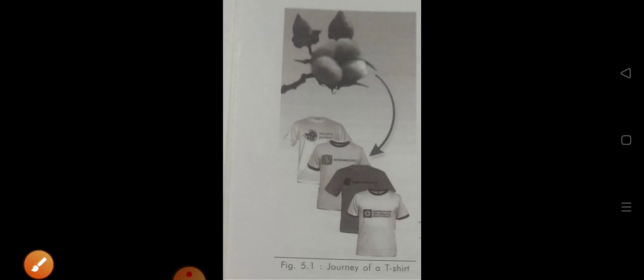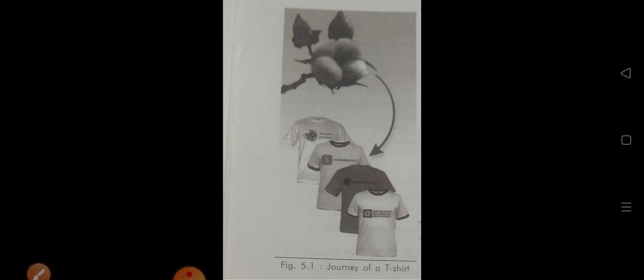You can see here is shown the journey of a t-shirt. For that there is requirement of some processing, and if there is any processing, that means that is manufacturing. Okay, and it will come under the secondary sector. So for making the shirt, first of all there is requirement of cotton, and some processing is required like ginning.